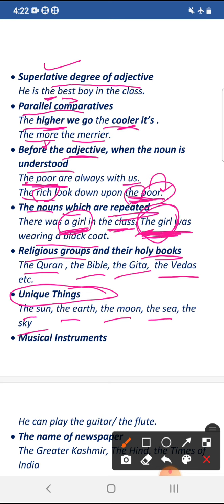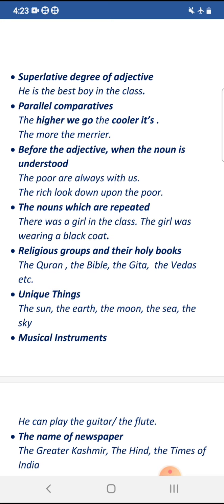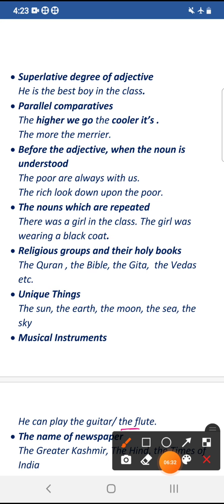Then another use of article the is, we use the before musical instruments, names of musical instruments like the guitar, the flute, the violin. So when we use the names of musical instruments, we use also definite article with them. For example, he can play the guitar or he can play the flute. So these are the names of instruments and we have to use definite article before them.